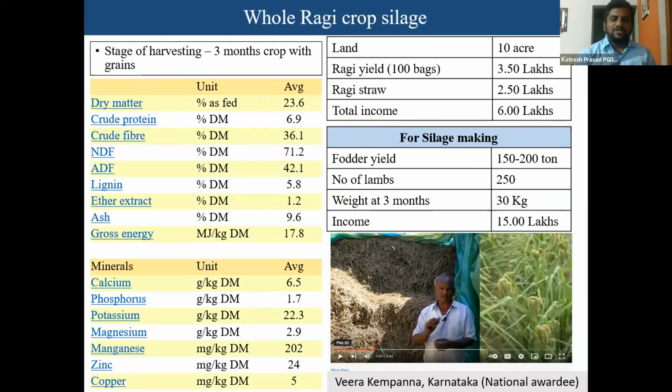So after this, ragi silage. The whole crop can be used as silage. Even ragi straw has a very good amount of crude fiber and also 6% to 7% crude protein. The ragi straw is usually used as a byproduct from agriculture as fodder for animals. Hay or straw will be used.